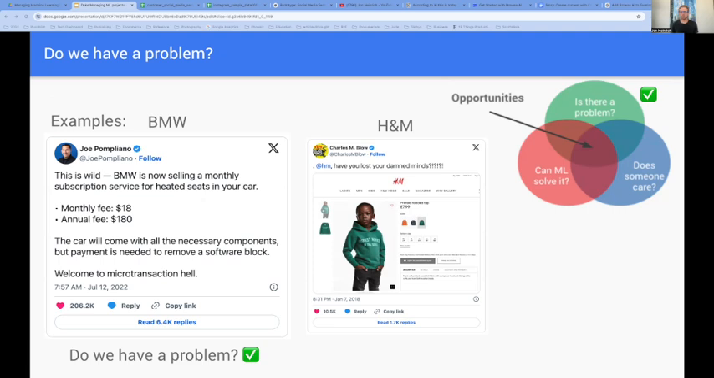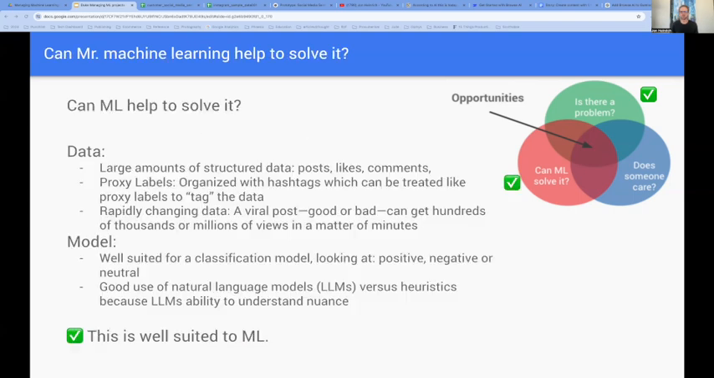When BMW rolled out their subscription heated seat offering, yes, that means paying a monthly fee to use the hardware that's built into your car, that did not go over well. Second, H&M released an ad featuring this boy wearing a hoodie that said coolest monkey in the jungle, and the Twitter sphere called for a boycott. Problem? Check. As we know, not all problems are suited to machine learning solutions.